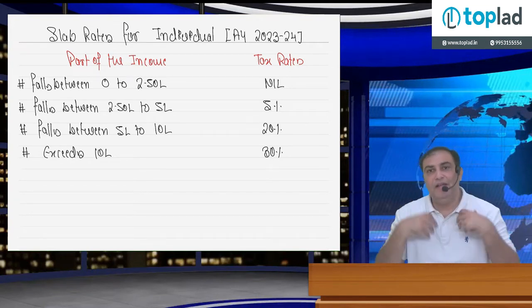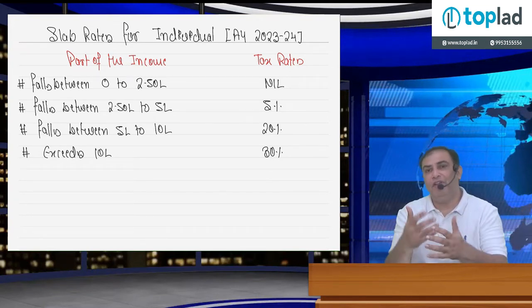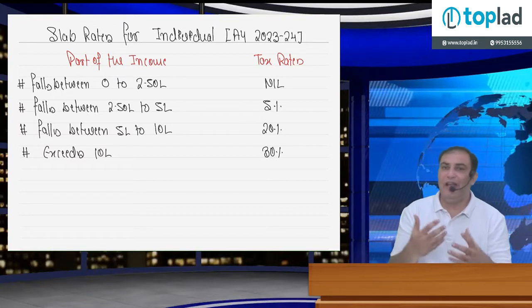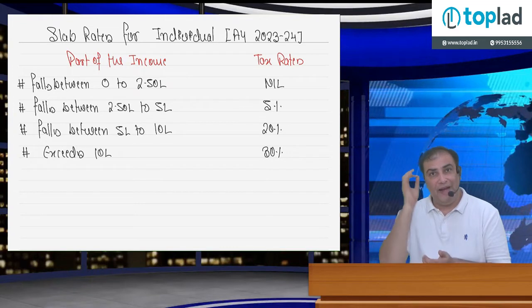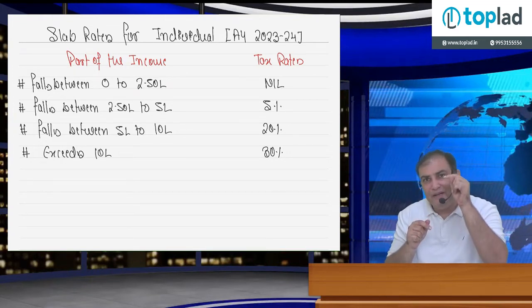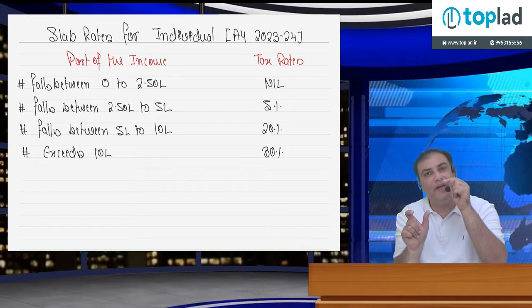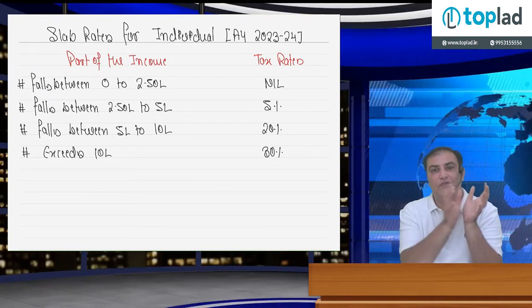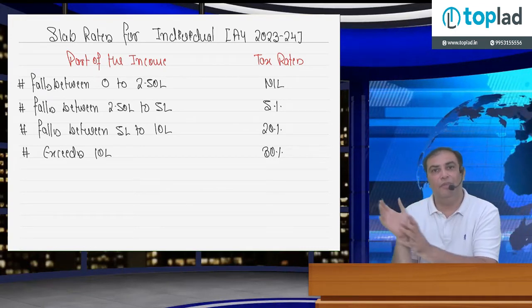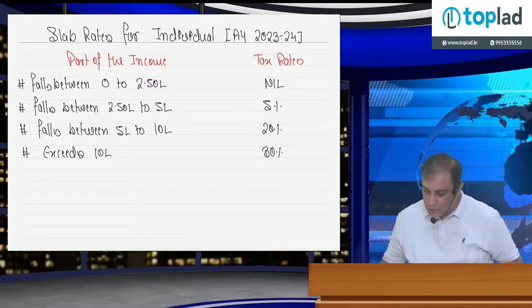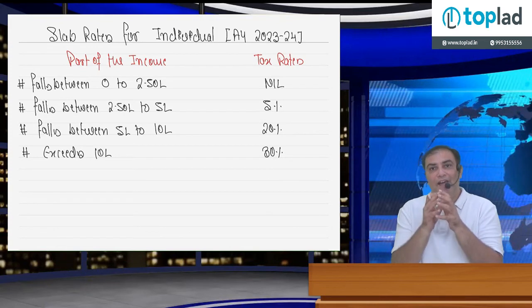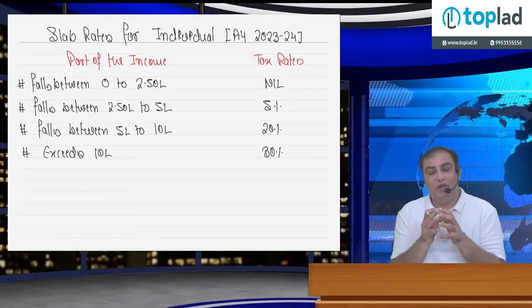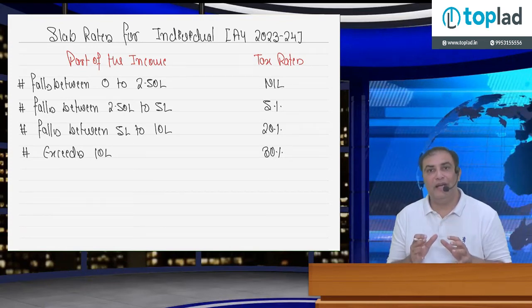If I am saying my income is, for example, 15 lakh rupees, that is more than 10 lakh. Does it mean that flat 30% tax rate is applicable? No. When I'm talking about slab rate, how can we mix it with flat rate? Slab rate means part of the income, part of the income, part of the income. So if my income is 15 lakh rupees, I have to divide my income according to the slab.